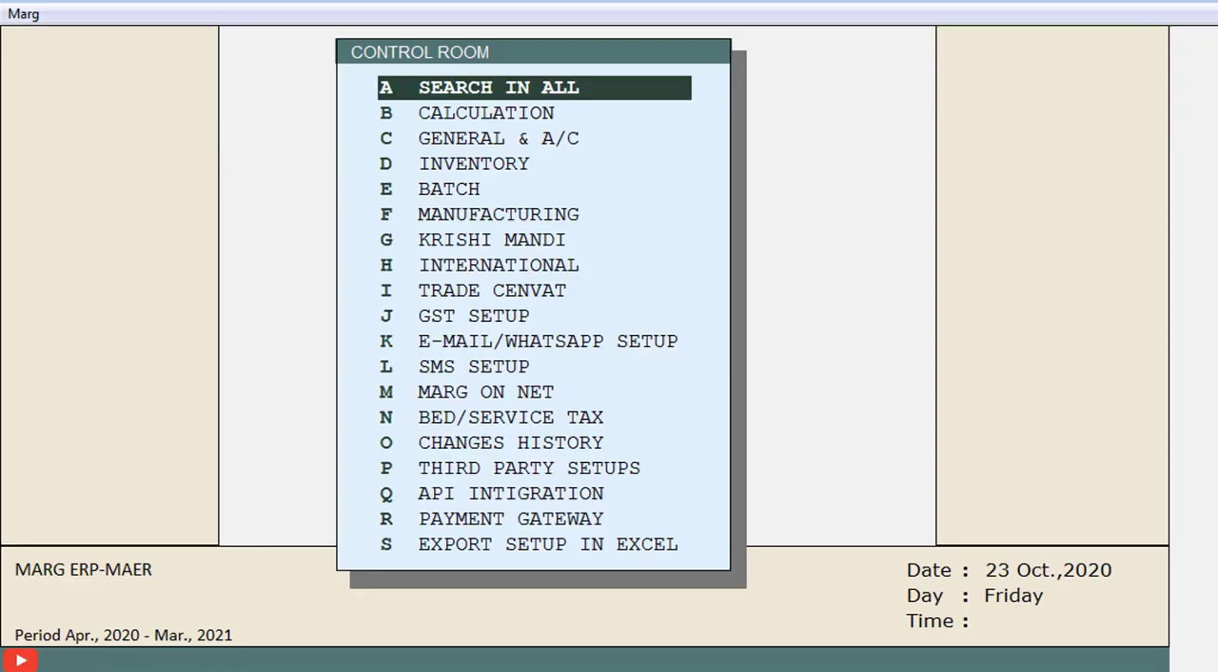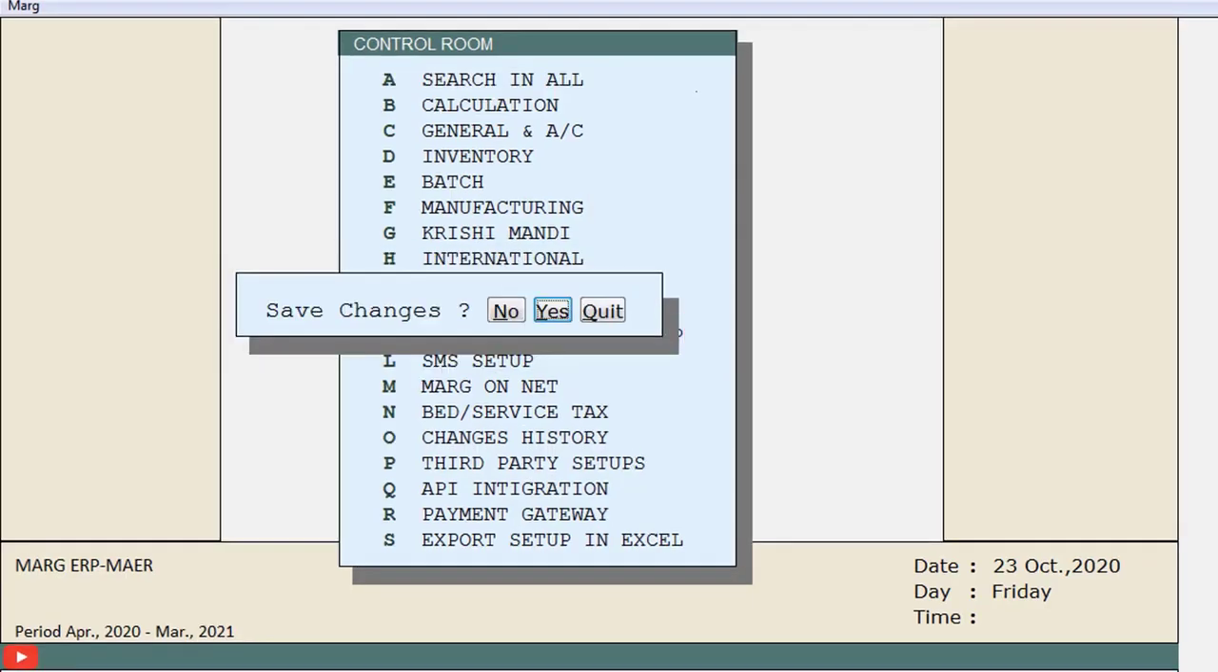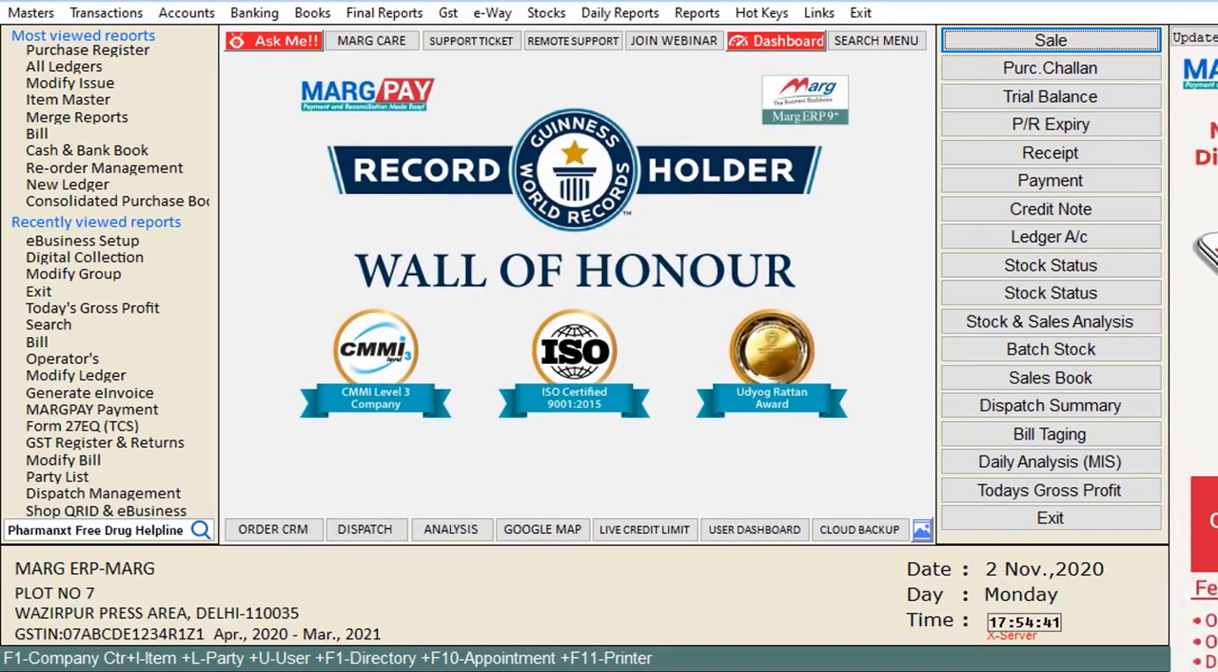For now, by pressing escape key, you will click on yes on this save changes window and come to the home screen of the software. After this, you will enable the operators from the operators bar. Means you will set from there for which operator you want to give the authority to create the bills only and to whom you want to give the authority to handle the cash.